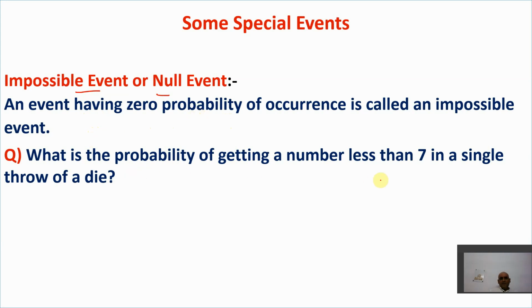What is the probability of getting a number less than 7 in a single throw of a die? So we know that whenever we throw a die, we can have 1, 2, 3, 4, 5, 6. These are the numbers printed on a die. So either 1, 2, 3, 4, 5, 6 will come, but we have never seen a number 7, right? We wanted the probability of getting a number less than 7 in a single throw of a die.